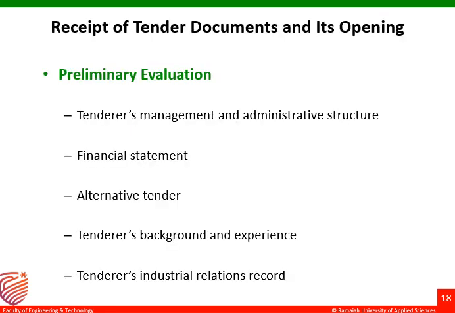Here, in the detailed study of preliminary evaluation, the tender's management and administrative structure means the company's profile of the contractor. So here the contractor might have submitted the details of the technical persons, plant and machinery, the workflow structure of the organization or workflow structure for that particular project.